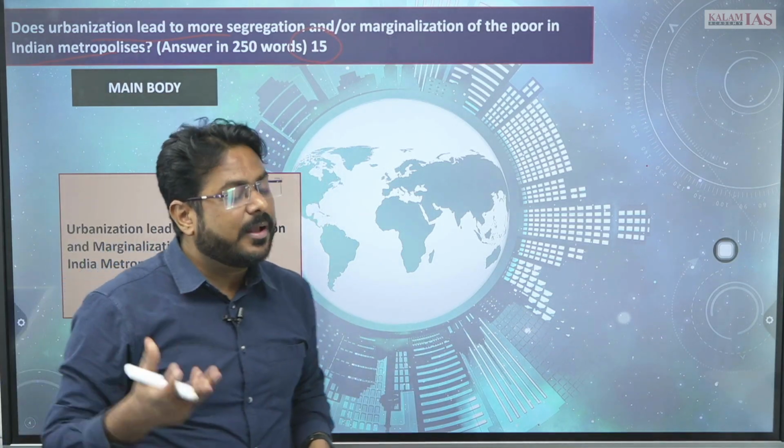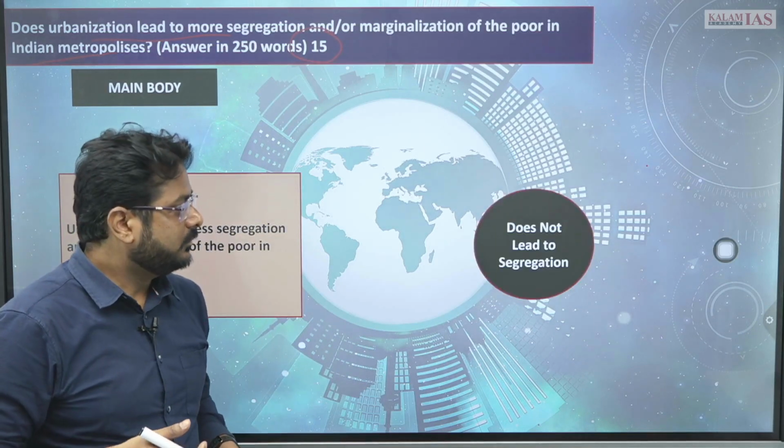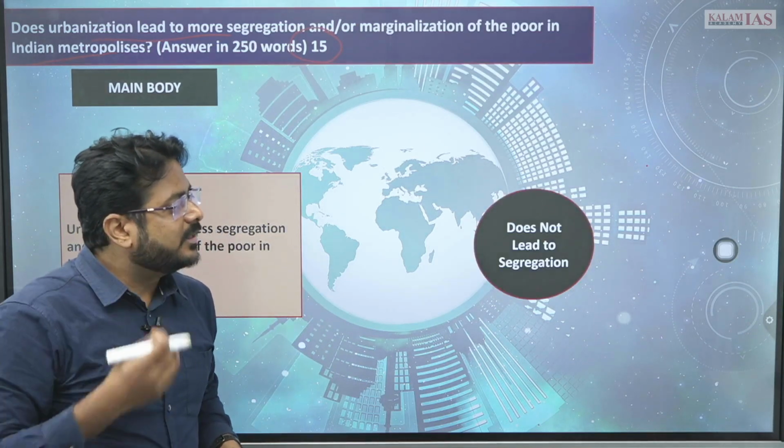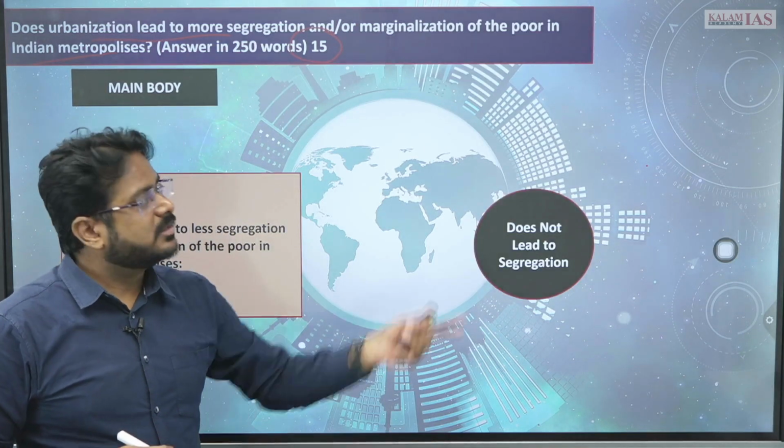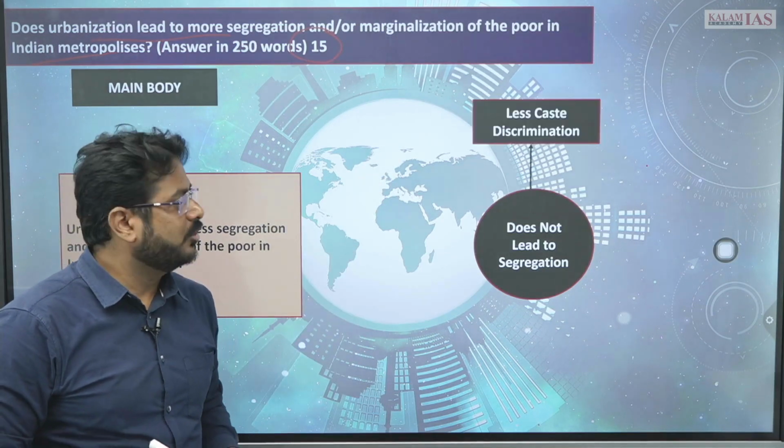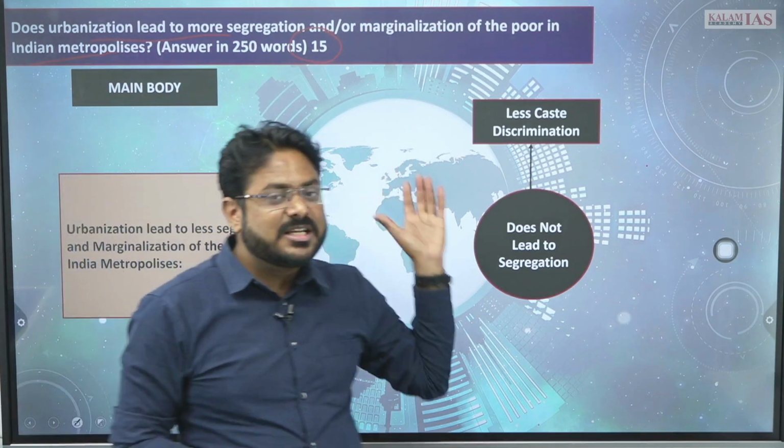So what can be the factors? How will you prove that it does not lead to segregation? Because other parts you will also have to write. There is less caste discrimination.